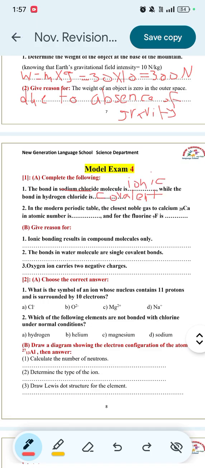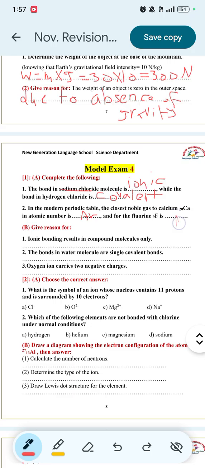Number two, in the modern periodic table, the closest noble gas to calcium, Ca20, in the atomic number is space. The closest noble gas to calcium is argon 18. And for fluorine, F9, it is neon, Ne10.